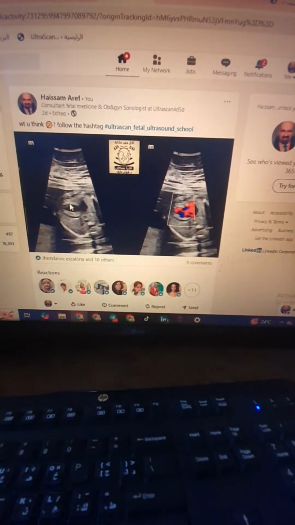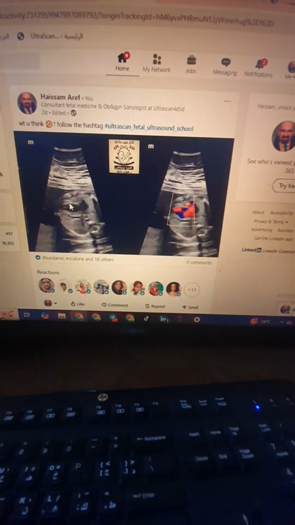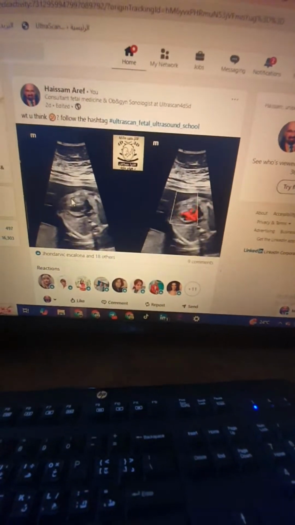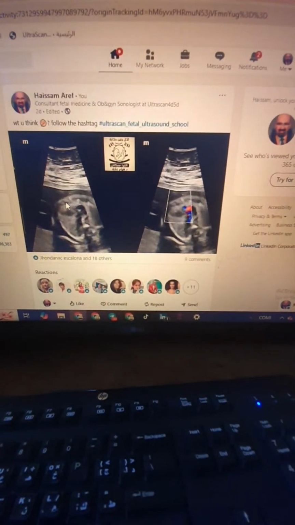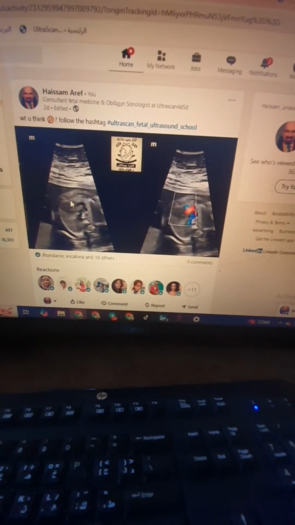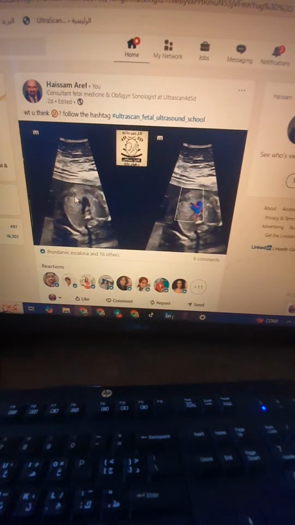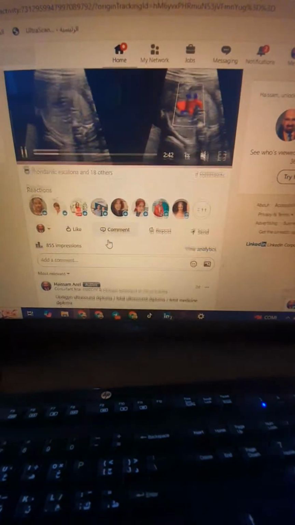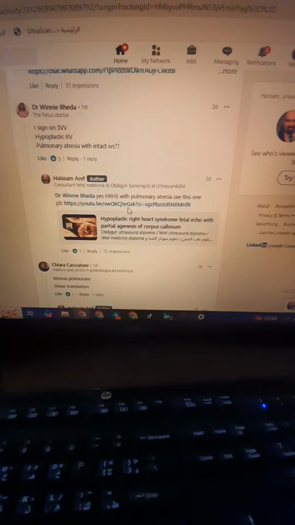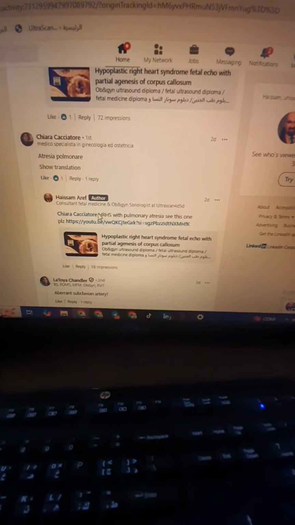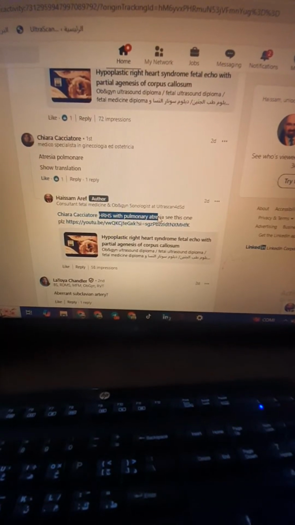So you can see also here if it's a case of hypoplastic right heart. So we do have tricuspid atresia, it's supposed. We do have pulmonary atresia, it's supposed. But where does the aorta come from? The aorta here is aligned. So I'm having a hypoplastic right heart syndrome. Yes, hypoplastic right heart syndrome with pulmonary atresia.